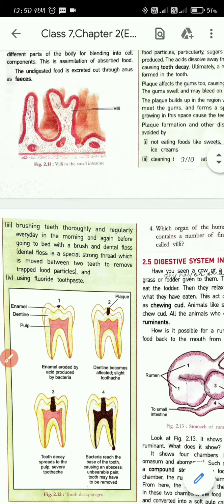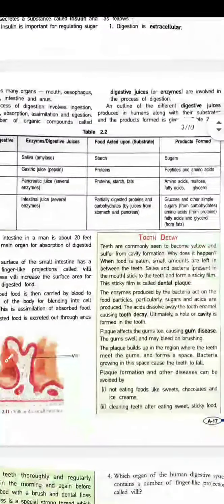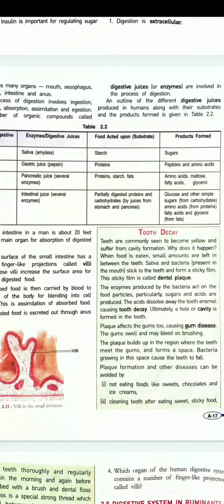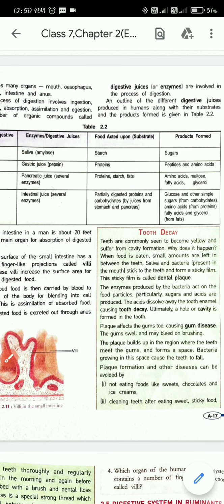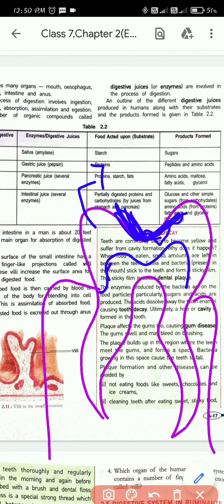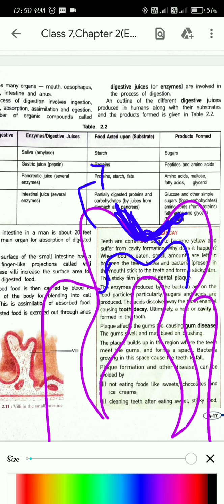And then what happens? The acid will dissolve away your tooth enamel, causing tooth decay. So the tooth will start decaying. Then what will happen? Ultimately a hole or cavity is formed in the teeth. So when the tooth starts decaying, here you will get a hole. A hole will be formed in the enamel.